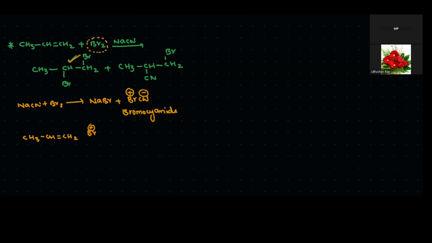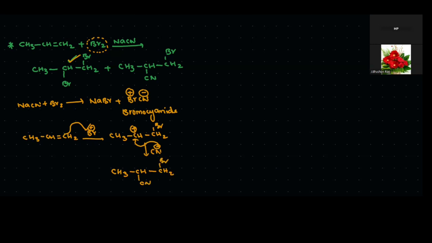It converts into CH3 CH plus CH2Br. In the next step, if CN minus attacks on this carbocation, we get CH3 CH CN CH2 Br. These are the products.